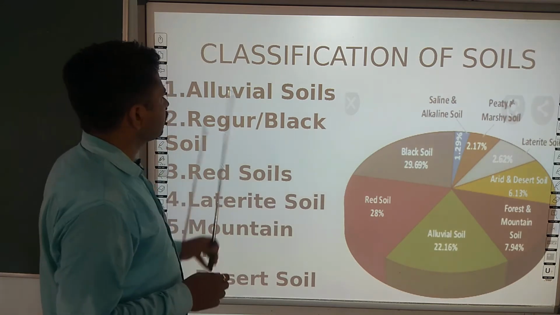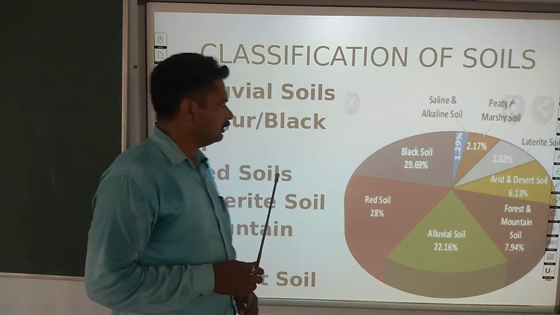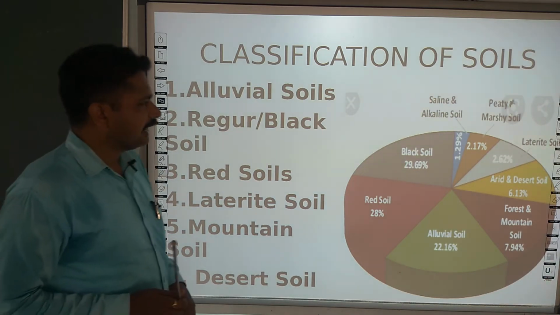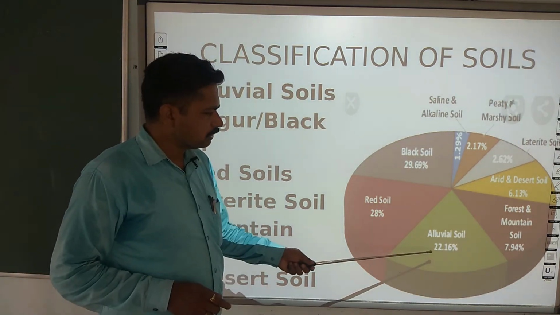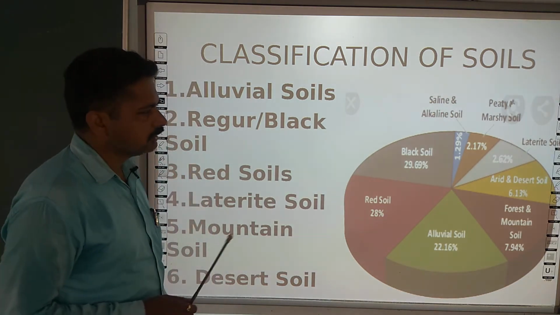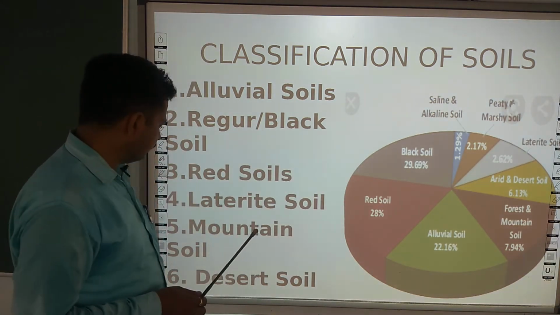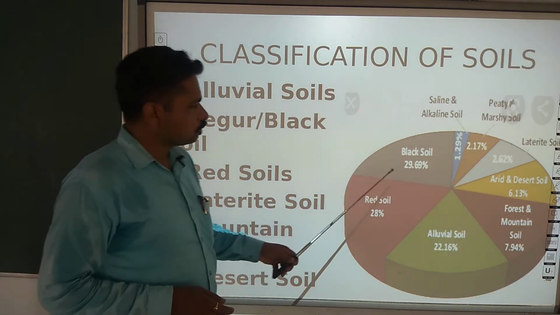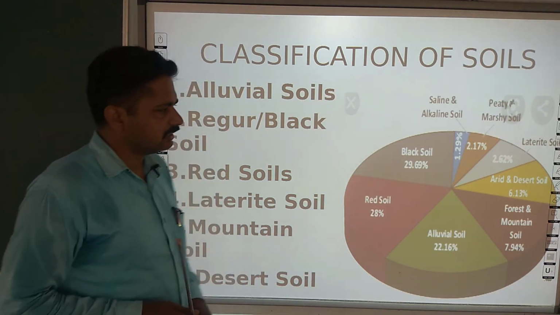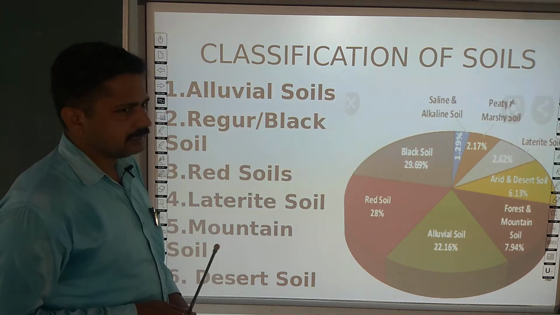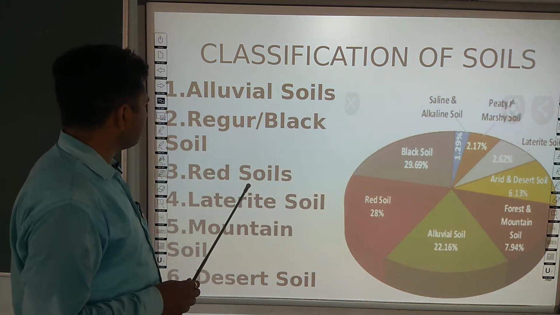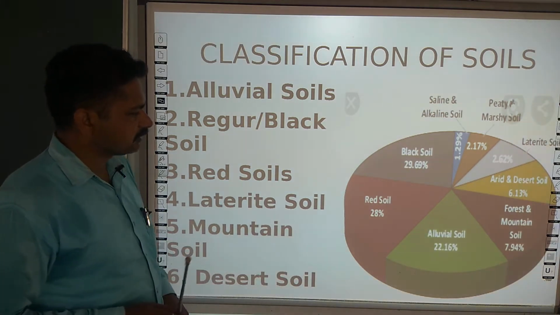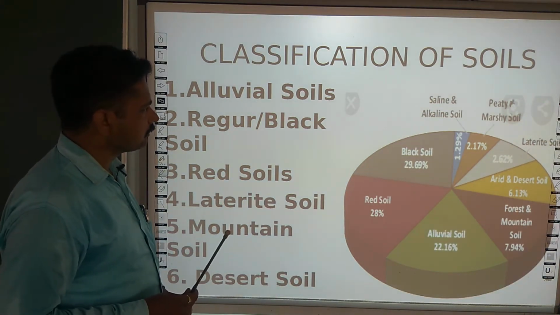Next we have to classify the soil into 6 groups. Among them, the very first is alluvial soil, which is 22.16% of the entire Indian area. Along with it, regur or black soil, which consists of 29.69% of the entire Indian land portion. Along with it, red soil, which consists of 28% of the total area.